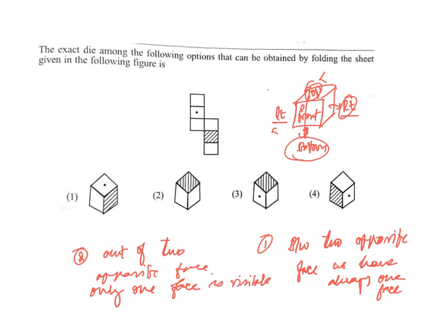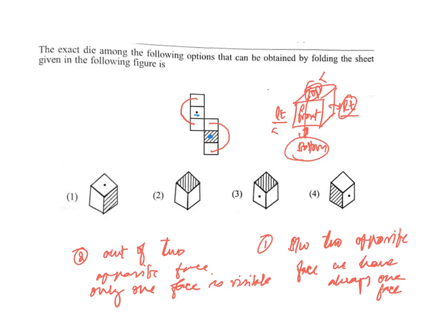Now keeping these two things in mind, we are going to solve this question. For example, let's see this question. We already discussed that between two opposite faces, only one face is present. Means these two are opposite faces, because between these two faces only the dot face is there. In the same way, here these two are also opposite faces. In the same way, the dot and these lines, these two are opposite faces.